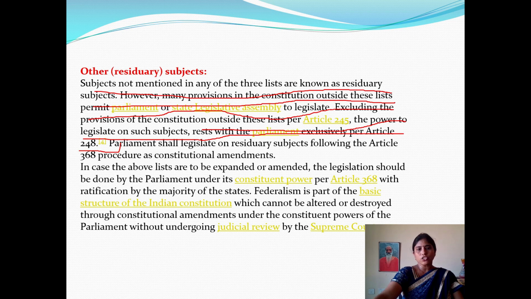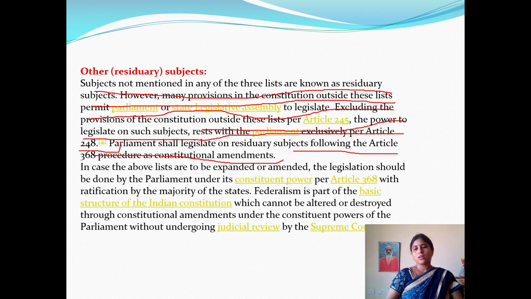Parliament shall legislate on residuary subjects following the Article 368 procedure as constitutional amendments. Already in our previous classes I discussed the amendments. According to the present situation, we have the right to modify our constitution.